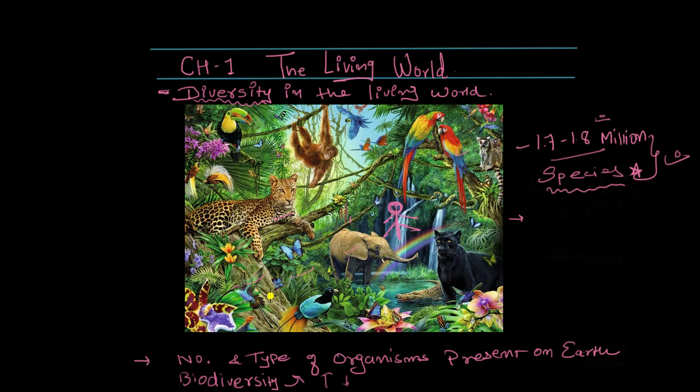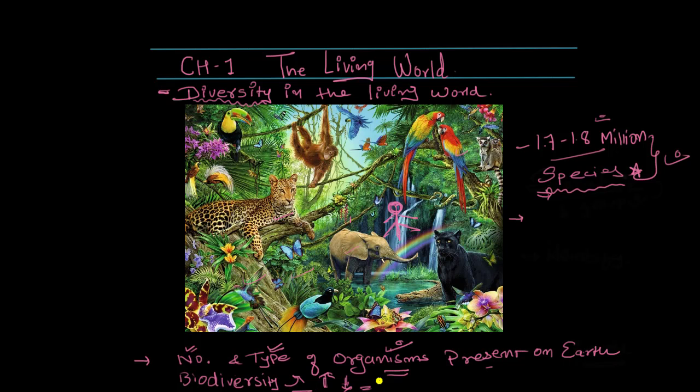Every day we are finding a new species. Can you imagine how many different kinds of species there are on Earth? So the number and type of organisms present on Earth is called biodiversity. Of course, the greater the number, the more the types, the richer the diversity. And if the variety of numbers and types is lesser, then the biodiversity is less.